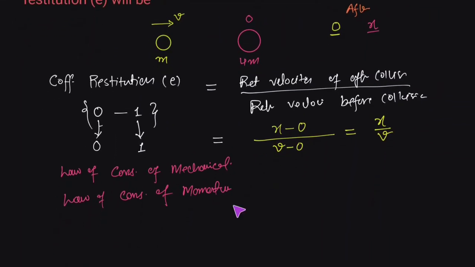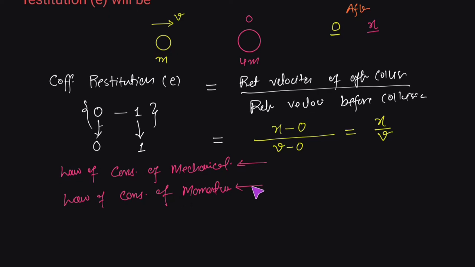When the collision is not perfectly elastic, it means there is a loss in kinetic energy, while the momentum of the system is conserved. The momentum of the system is always conserved as long as the system is in isolation. So the law of conservation of mechanical energy cannot be applied in this case, because the collision is not perfectly elastic in nature. It means some kinetic energy will be wasted somewhere, and we don't know where. It might be transferred to something else like thermal energy, sound energy, or material deformation. We don't know where, but we cannot apply the law of conservation of energy.